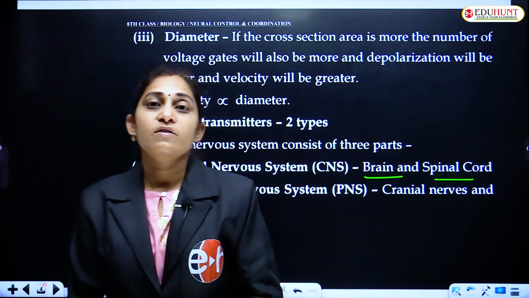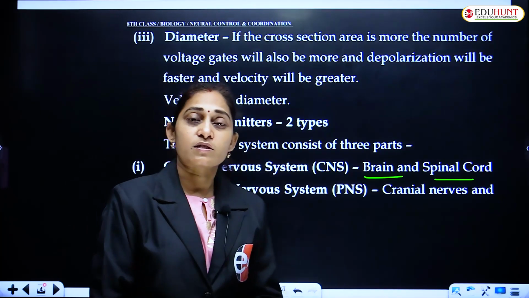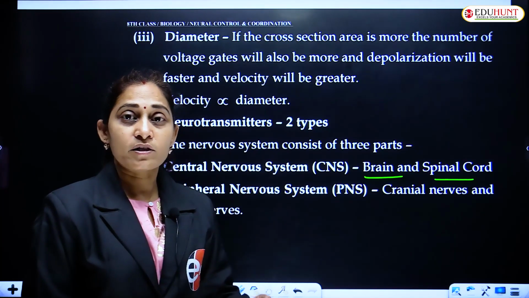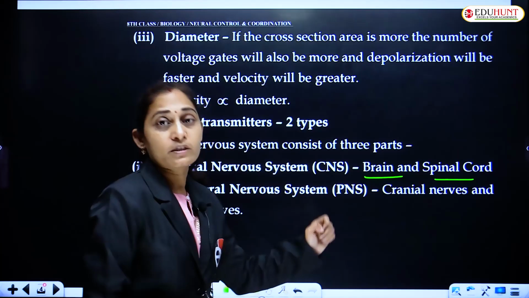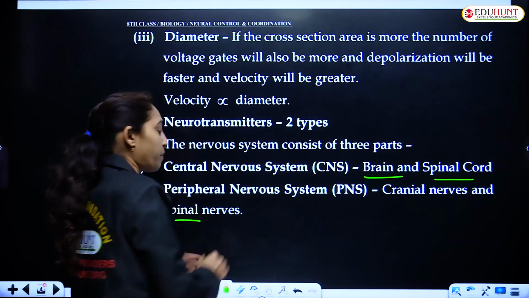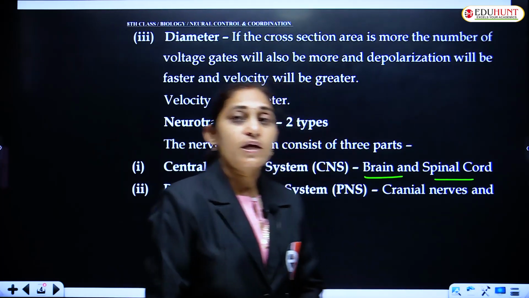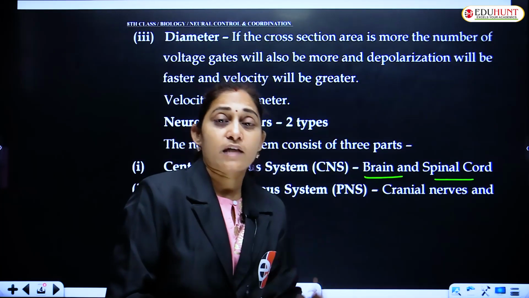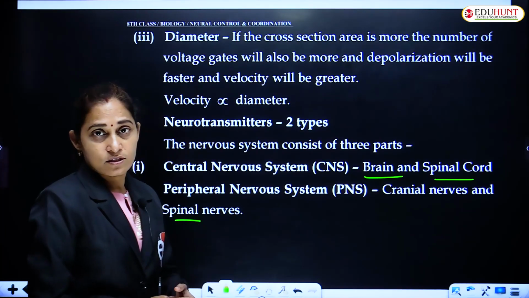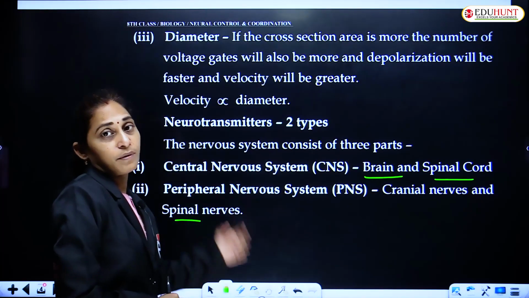And the peripheral nervous system. An extension of the central nervous system is the peripheral nervous system. It consists of the nerves that originate from the brain, called the cranial nerves, and the nerves of the spinal cord. So the cranial nerves and the spinal nerves constitute the second type of nervous system, that is the peripheral nervous system.